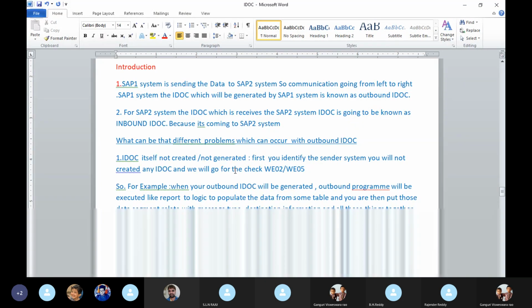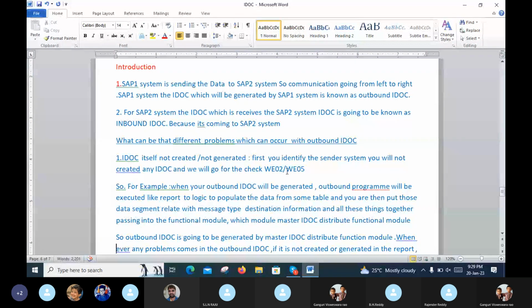And we will go and check WE02, WE05. Both are the same. There is no difference. Some transactions are just named differently. So both are the same, WE02 and WE05. In both, the IDOC list will be displayed. The IDOC list shows the control data and status.